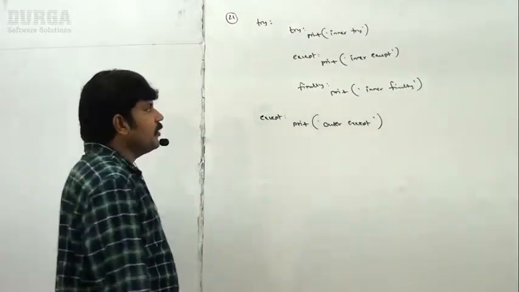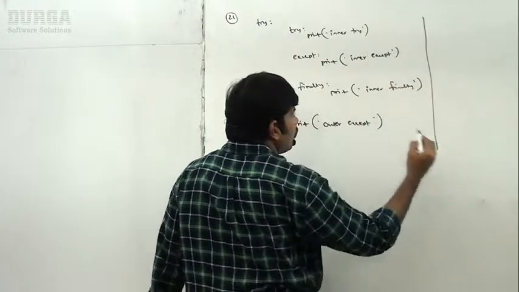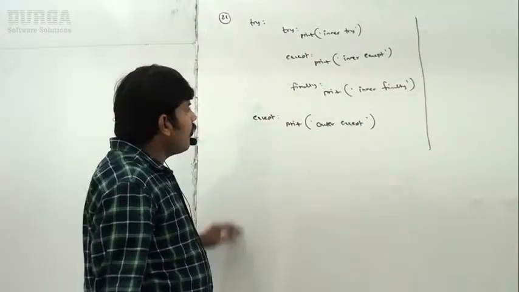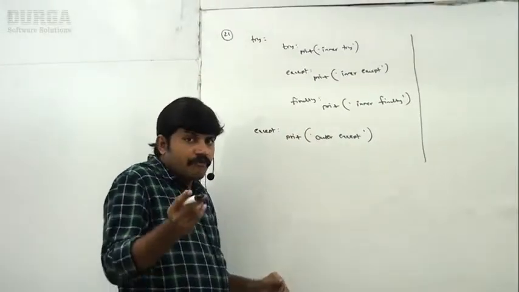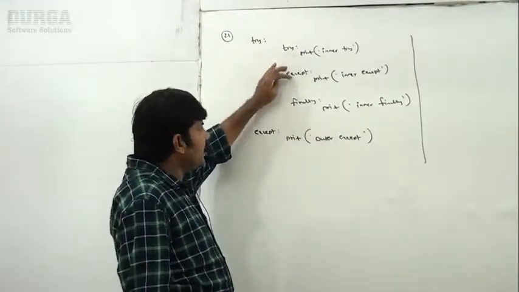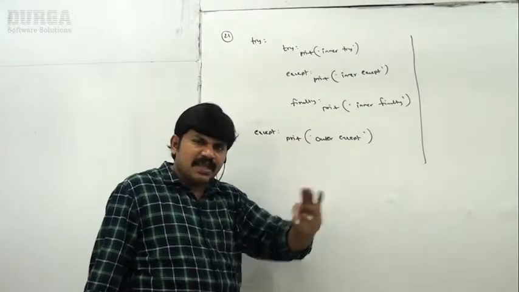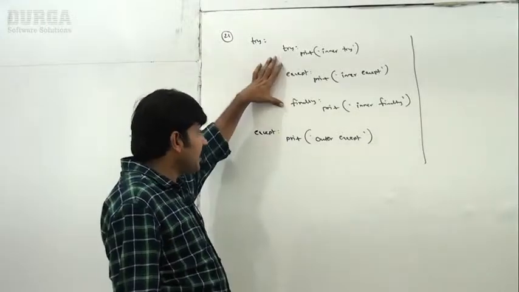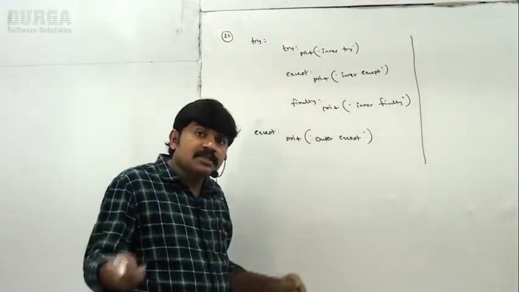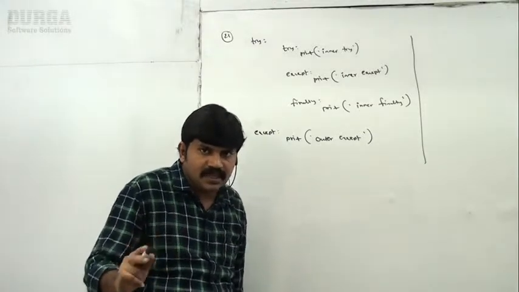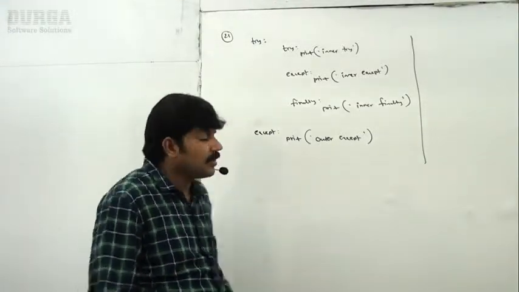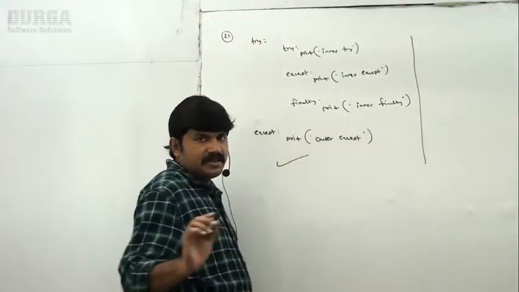Take very special care about this terminology. The important conclusion here is that within the try block, you can take try except finally or try except else finally, inside try, inside except block, and inside finally block also. Nesting try except else finally is always possible. Remember this one. It is a valid thing.